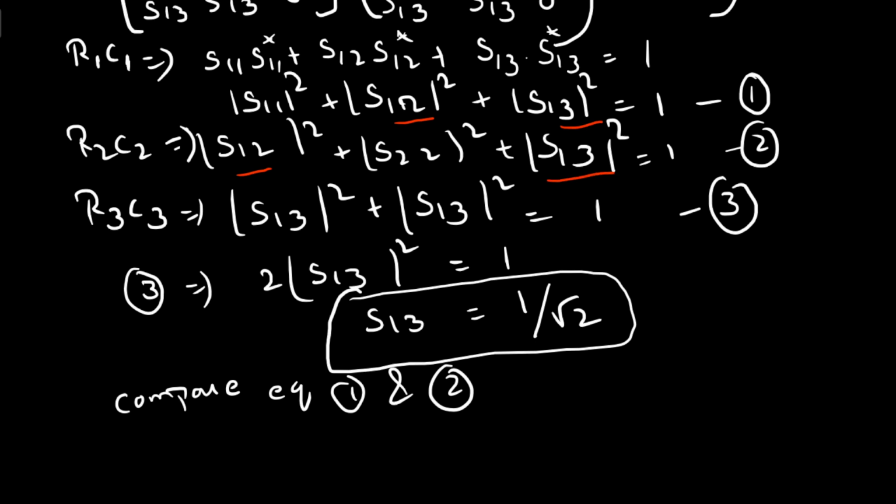The difference is that in equation 1 we have S11 square, and in equation 2 we have S22 square. The remaining elements are the same, only these two elements differ. So you can write S11 square equals S22 square, which means that S11 equals S22.